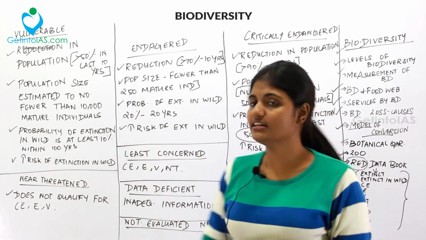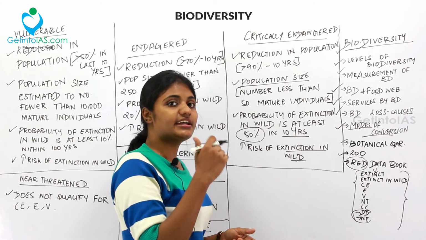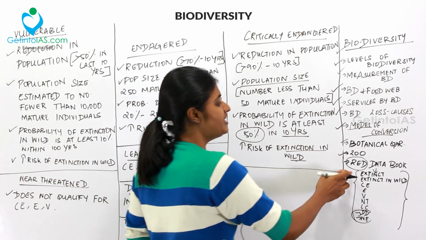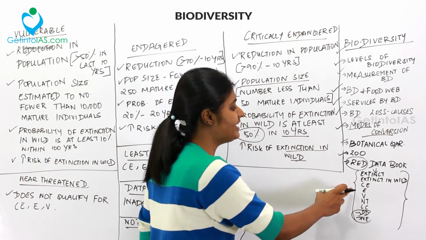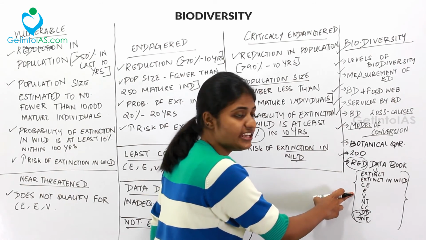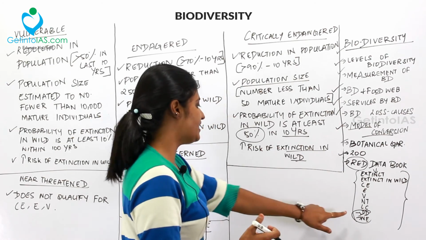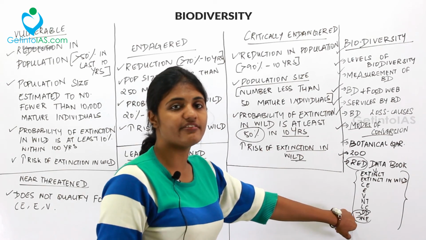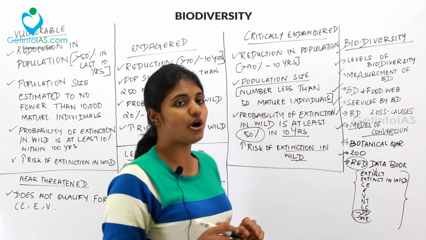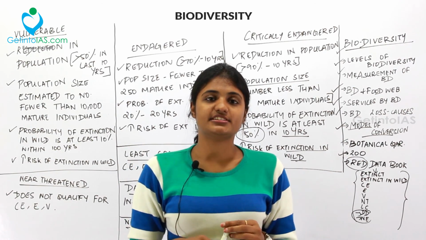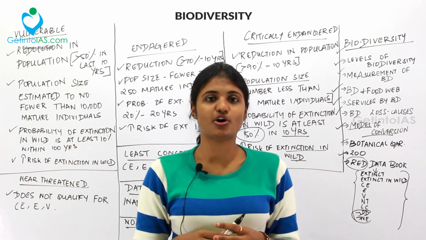So these are the categories under the Red Data Book. Let's recall the list alone. So extinct, extinct in wild, critically endangered, endangered, vulnerable, near threatened, least concern, data deficient, and then not evaluated. So we've done with the topic called biodiversity. Let's watch the next topic.